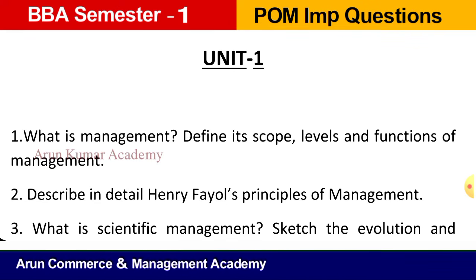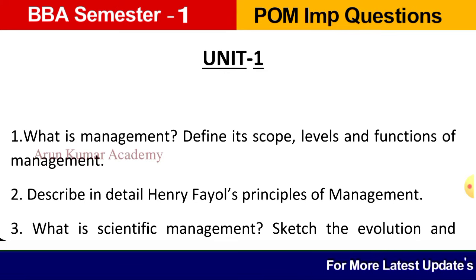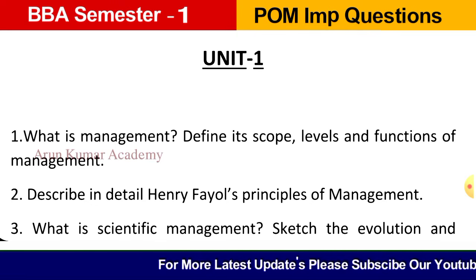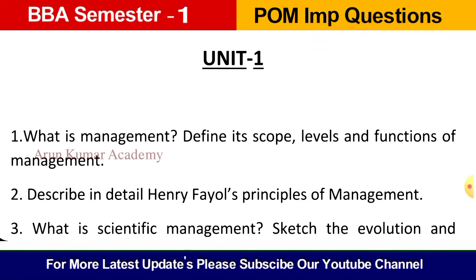So what is management? Management is nothing but it's an art of getting things done through others. So like that we can give the introduction or meaning of management. Then we can explain its scope and levels. What are the levels? Top level, middle level or supervisory level. And functions of management like planning, organizing, staffing, directing, coordinating and controlling. Like this we can explain all the functions of management.